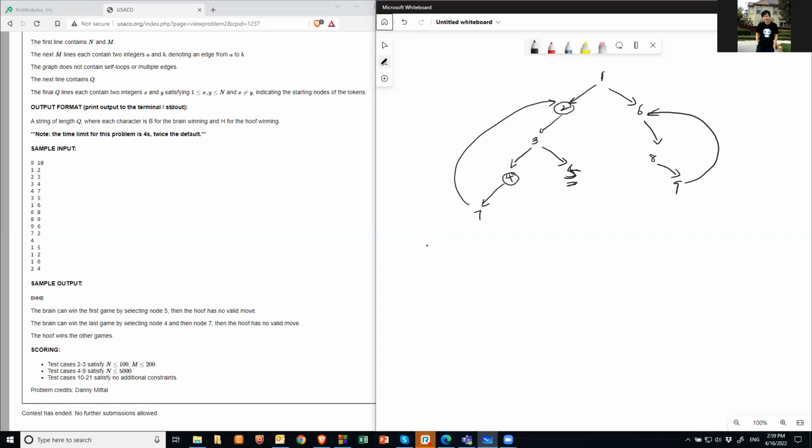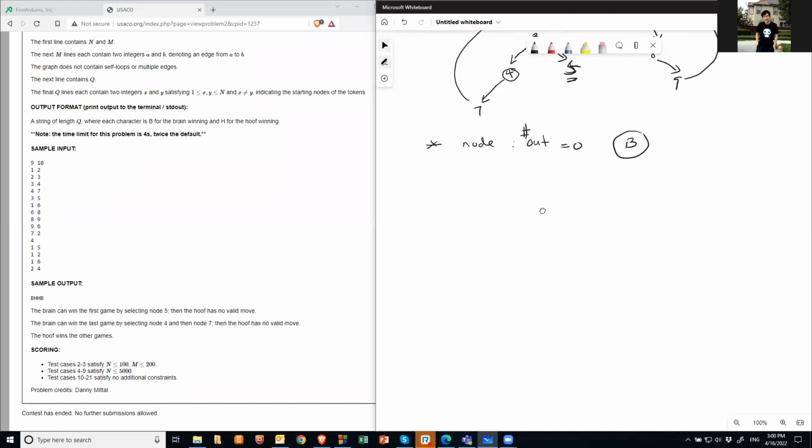Now it seems like we have a couple of cases. Case 1: if there's a node whose number of outbound edges equals 0, that means Brain will win. In fact, if the number of outbound edges is 0, then for example, if I have a case like this, obviously Brain will win.